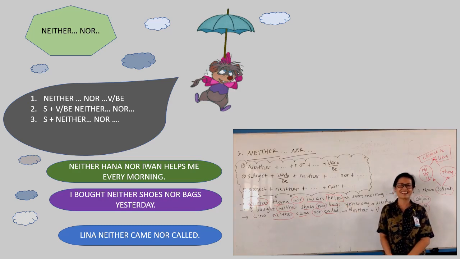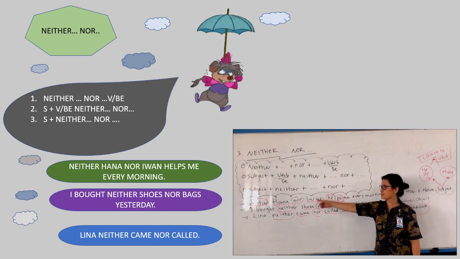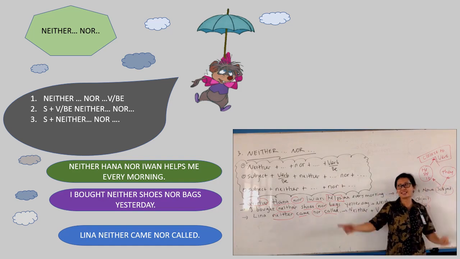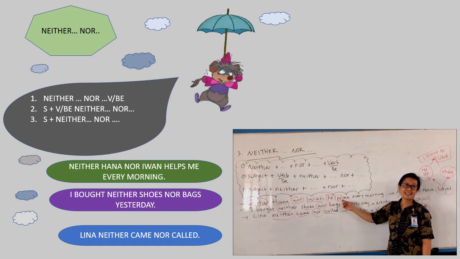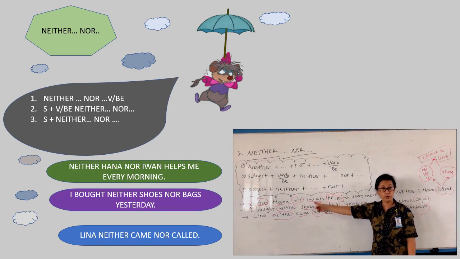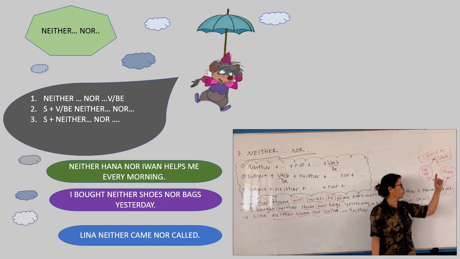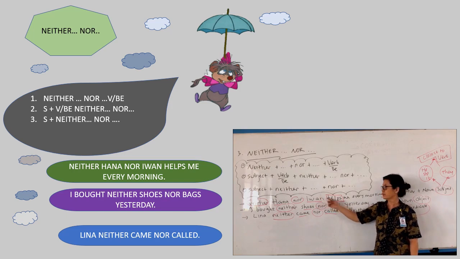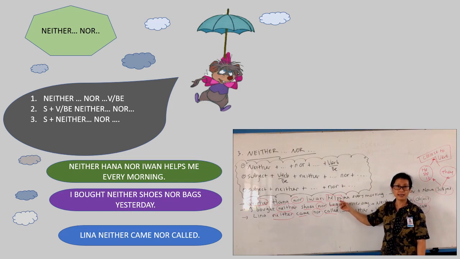Maksudnya, it means if you have subject only one which belongs to he, she, it, so you use the rule of he, she, it. So here we have verb 1 plus S, ES. Remember, yeah? If we have here the subject in plural, something like the children, the students, so you should use the rule of they. So if I use the children here, for example, because children plural, so we must use help only without S. Okay?